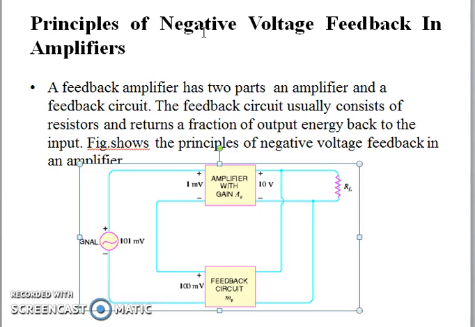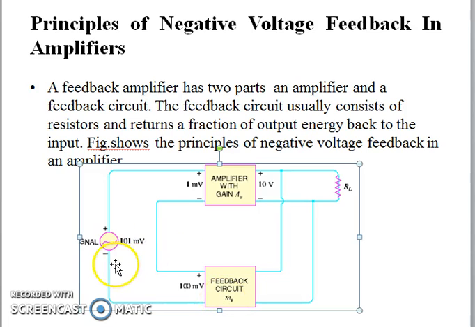See, what is the requirement for a feedback amplifier? It consists of two parts. One is the amplifier and second is the feedback circuit. Amplifier means the circuit which increases the amplitude of the signal without changing the shape. So this is the amplifier with gain AV, the gain of the amplifier. Feedback circuit means some part of the output signal is given to the input. So this is MV, the feedback fraction. The value of the feedback fraction is between 0 and 1.